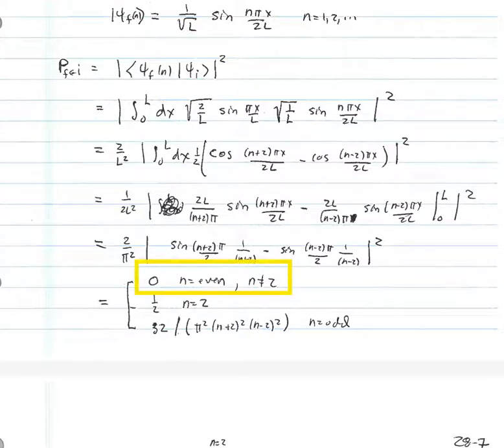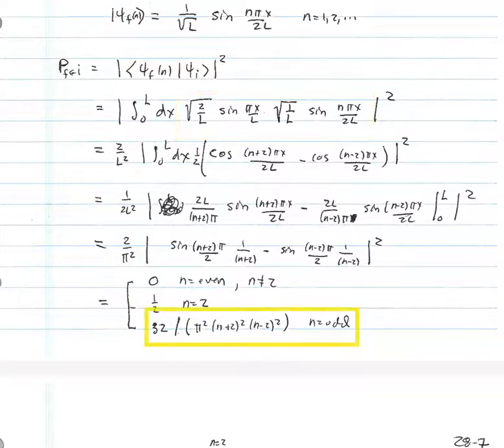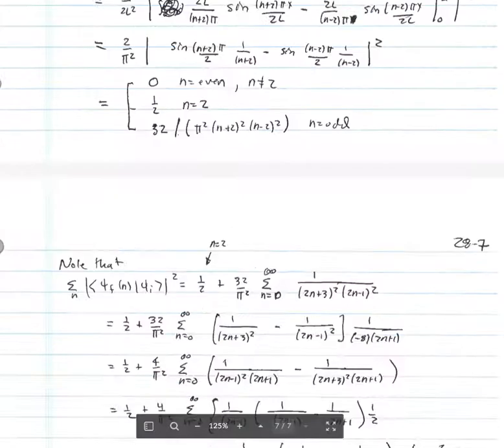So when n is even and n is not equal to 2, that integral is equal to 0. When n is equal to 2, you can work out that the integral is equal to 1/2. You can see that in that case, it's just an integral of sine squared pi x over L from 0 to L. And when n is odd, we find it's equal to 32 over pi squared, n plus 2 squared, n minus 2 squared. Okay, so we've gotten the exact answers for these probabilities.